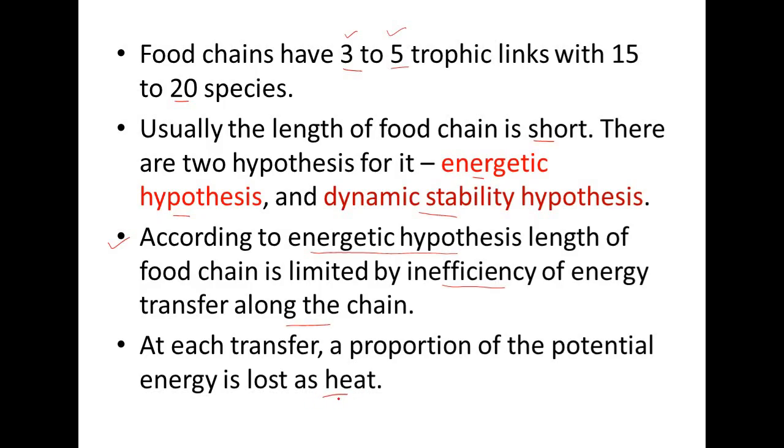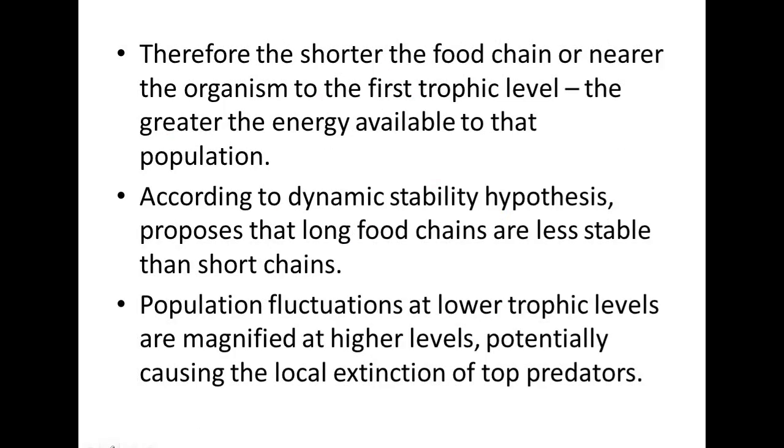This is the reason that as the trophic level increases and the number of organisms increases in the trophic level, availability of energy will be less. Therefore, the shorter the food chain, or the nearer the organism is to the first trophic level, like after producer, first trophic level, second trophic level, those organisms will get more energy than the top consumers. The greater energy is available to that population.